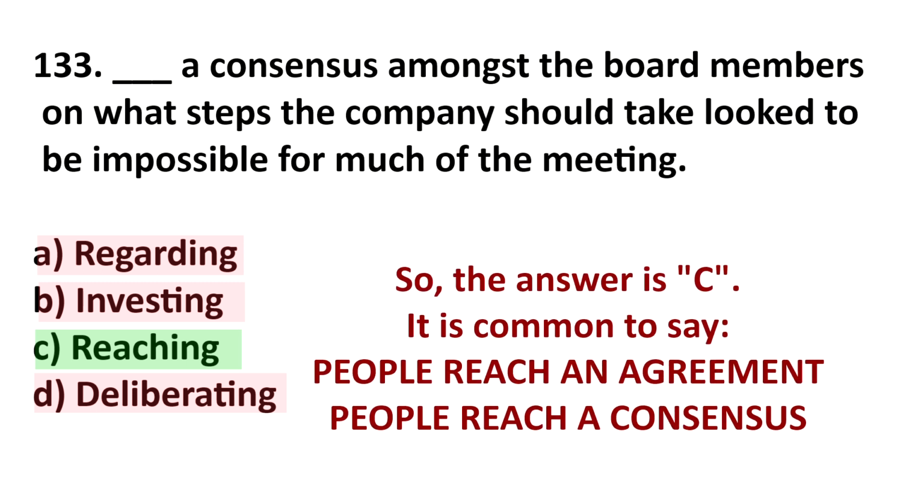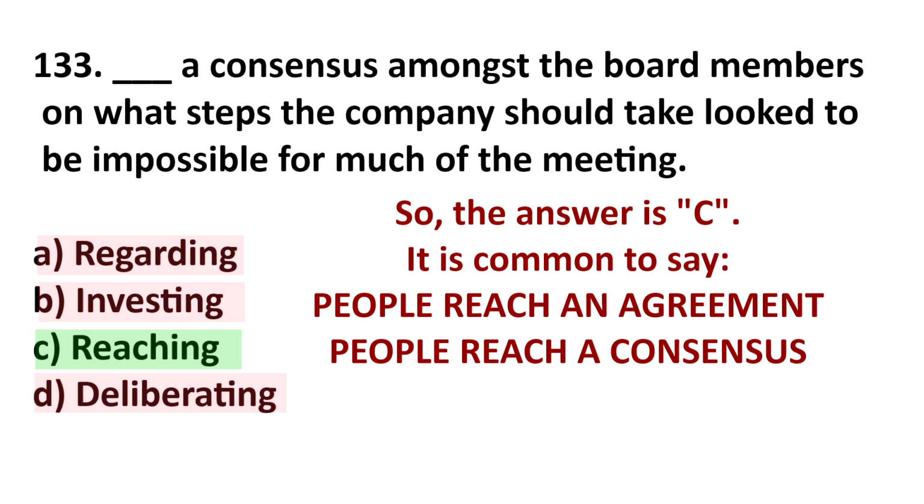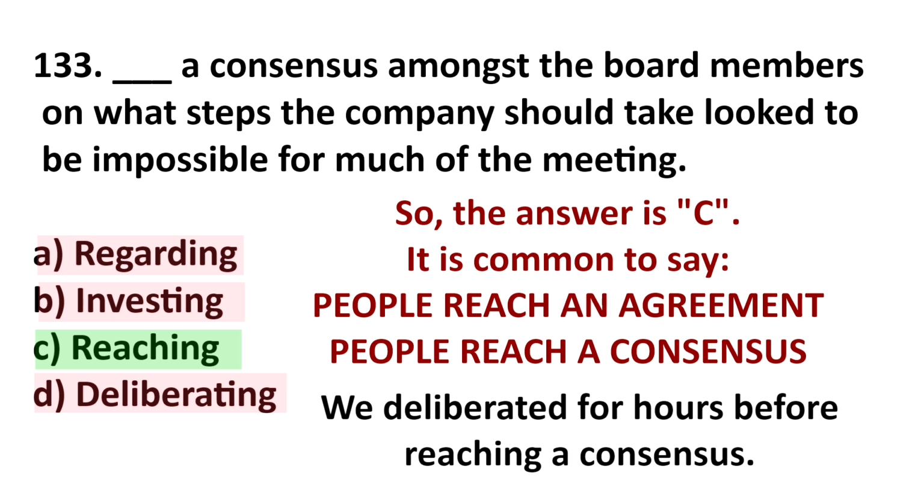Okay, so the answer is C. This is because of collocations. Now, if you are negotiating with someone, you can make an agreement, but you can also reach an agreement. This is the same with consensus. You can reach a consensus. So first we deliberate, then we reach a consensus.